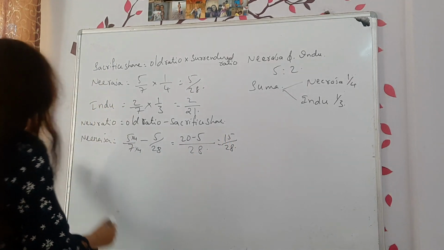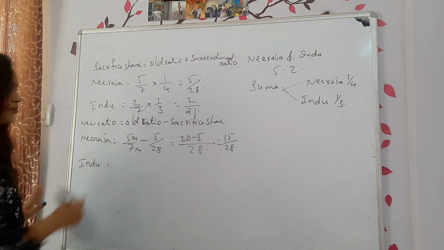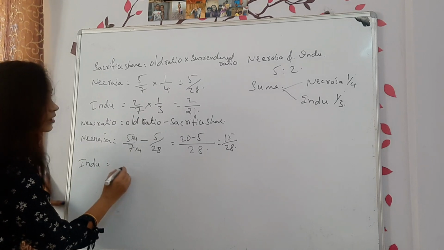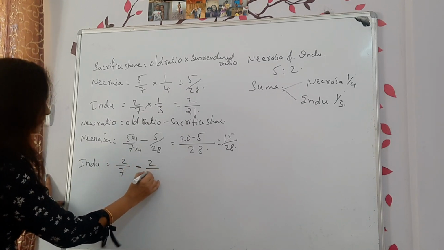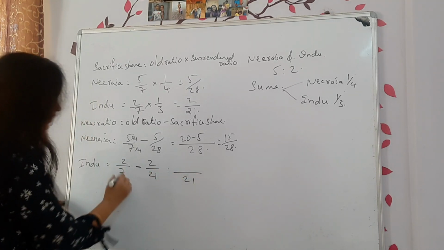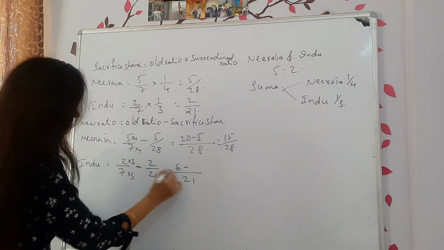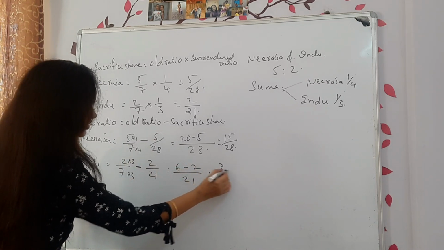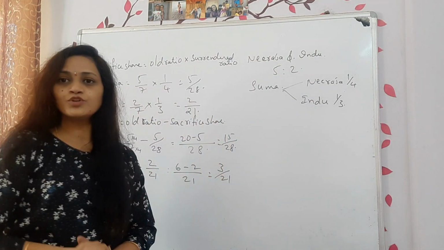Okay, now the next step. Indu's: 2 divided by 7 minus 2 divided by 21. Here also you have direct divisibility by 21. So this will be 3 into 3. 2 3s are 6, minus 2. Then you get 3 divided by 21. So both of them, the new share you got.